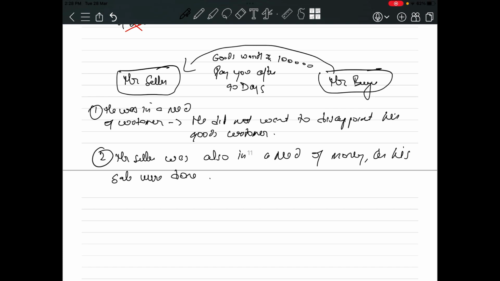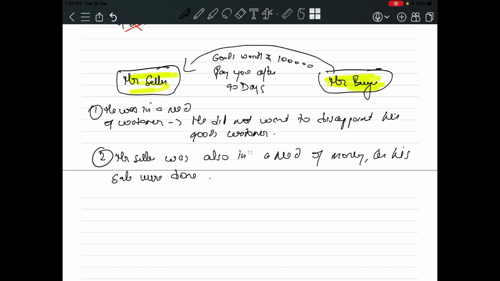Okay, his business is down, and he needs new customers, and apart from that, he doesn't want to lose his good customer, because in the real world, credit terms are very common. Credit purchase and credit sales are very common. No one will give you cash instantly if you have a good business relation. Mr. Seller and Mr. Buyer have a good business relation, so credit purchase and credit sale is very common in the real world.